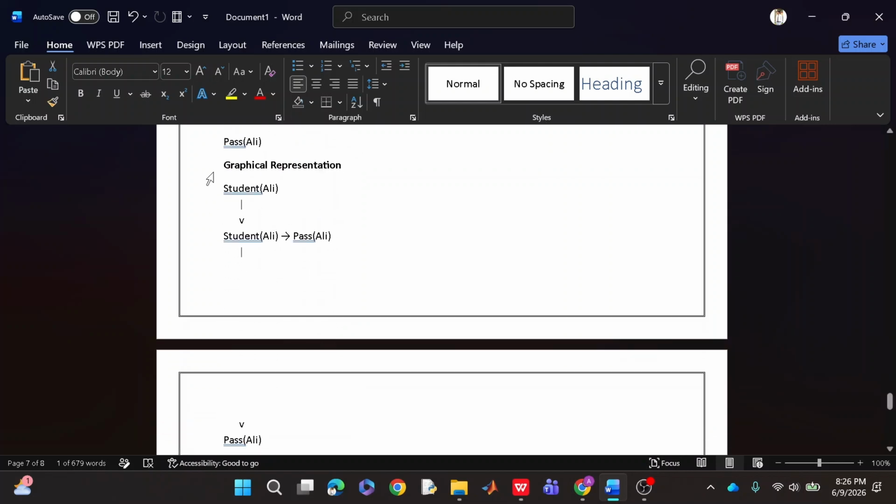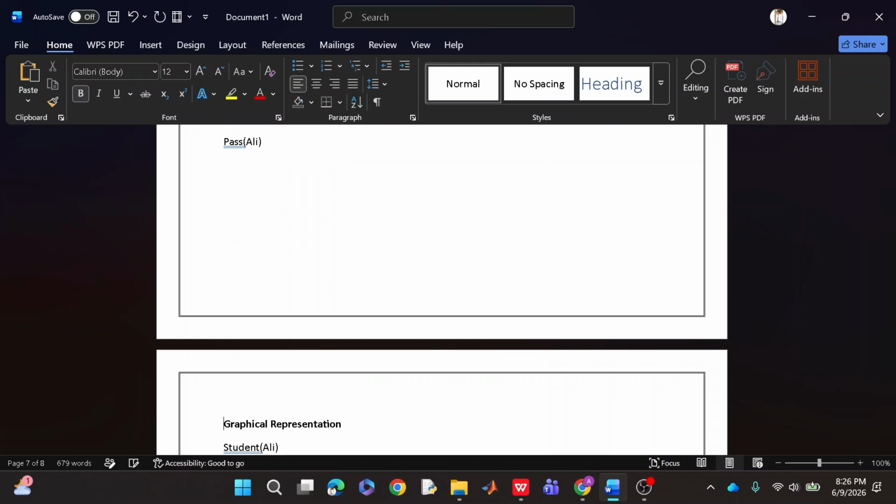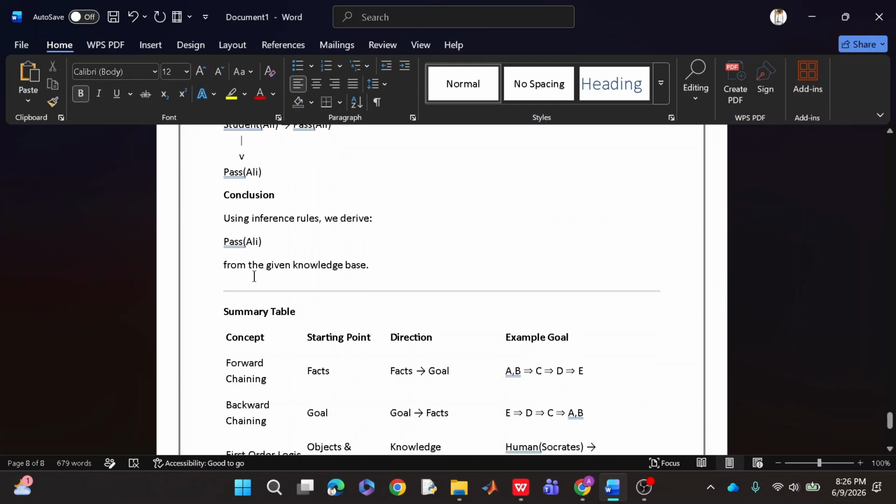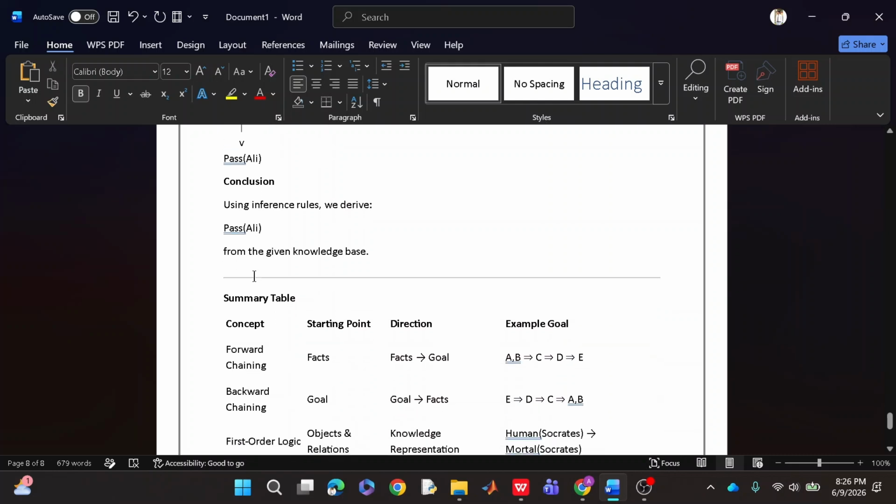Similarly, the graphical representation can be shown on the next page properly. Student Ali implies that Ali will get pass, and pass Ali will be our final answer. So we have used the concept of inference logic in order to get the final answer. I'm giving the explanation of this whole numerical example in a way: first we have seen that if you are a student, it implies that you will get pass. Then we have seen that if Ali is a student, it means he will get pass. So the final conclusion is Ali will get pass in the exams.